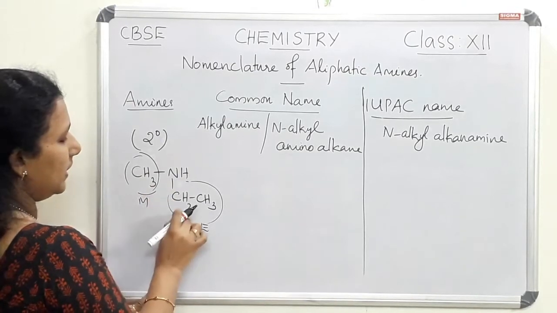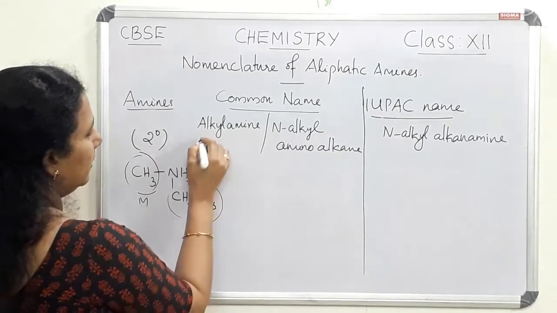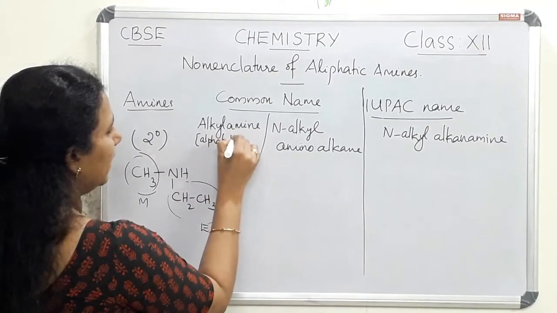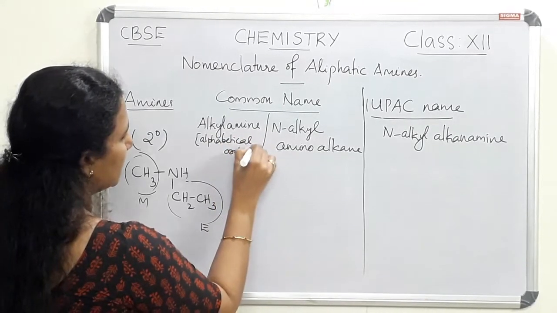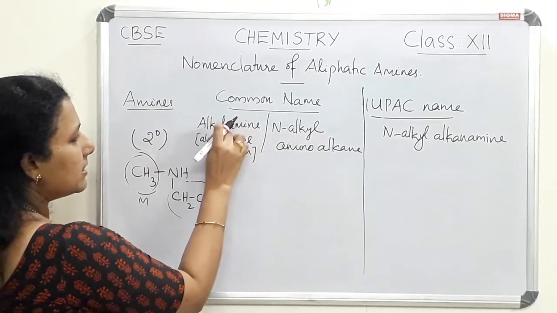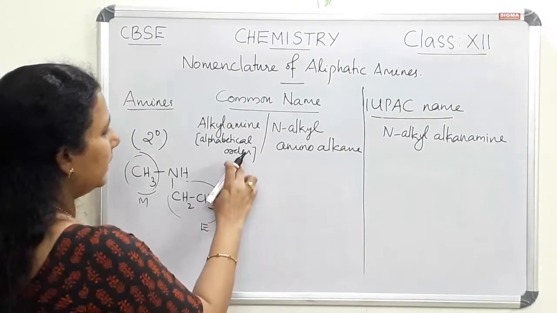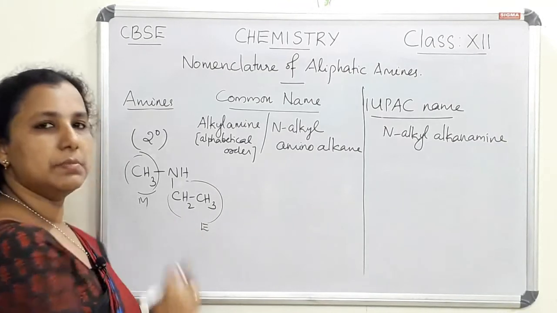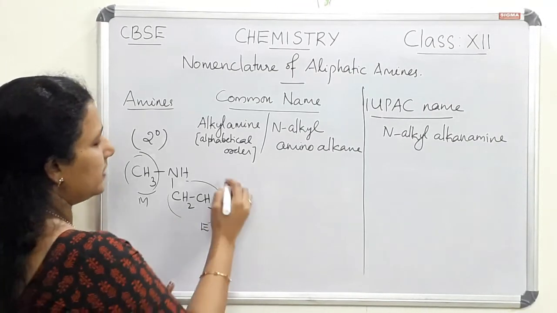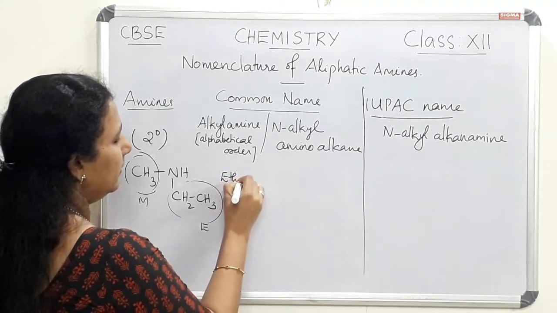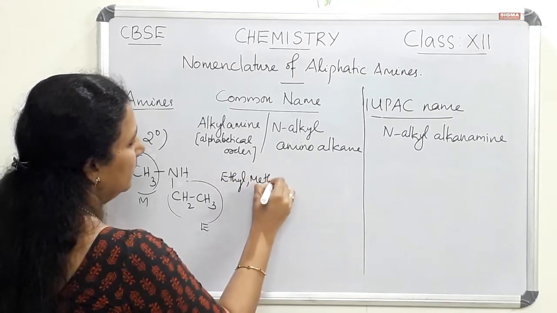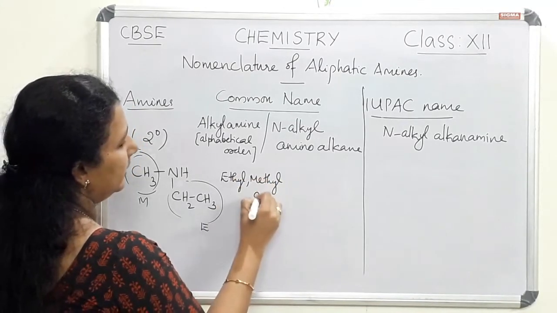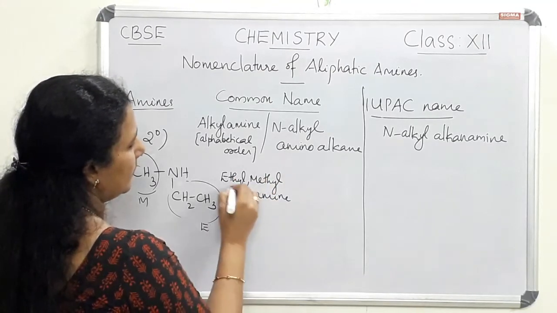Since two groups are there, we have to check the alphabetical order. While writing in this way, that is alkyl amine, we have to write in alphabetical order. Here the ethyl group and the methyl group are there.